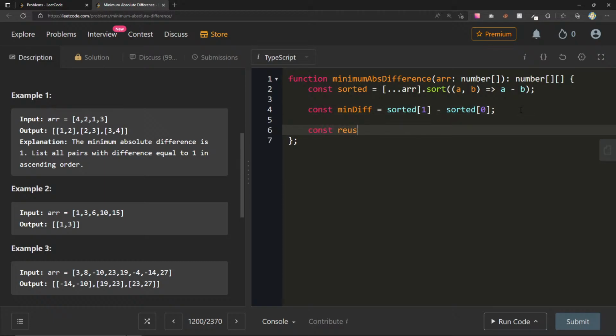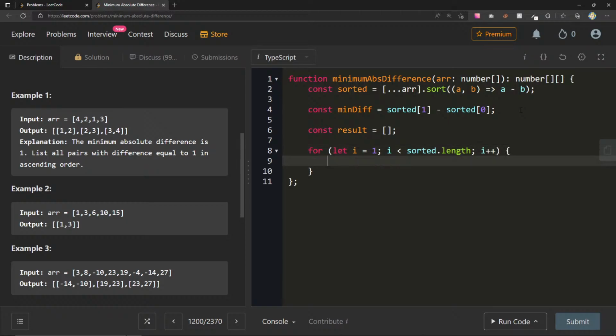So let's do const result, for let i, maybe we can start at 1, i less than sorted dot length, i plus plus. We can say if sorted at i minus sorted of i minus 1 is equal to the min diff, then result dot push.